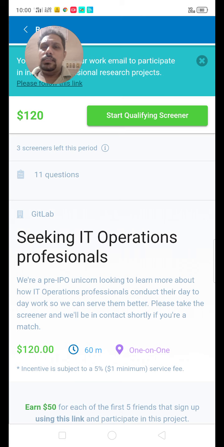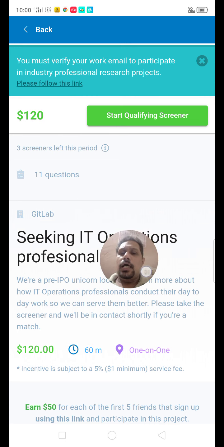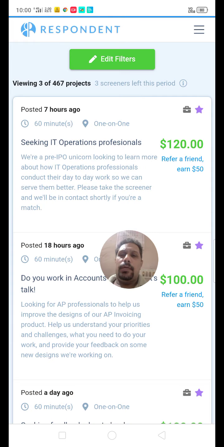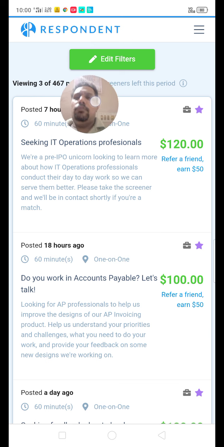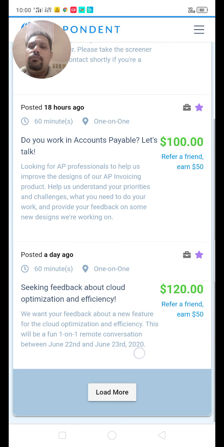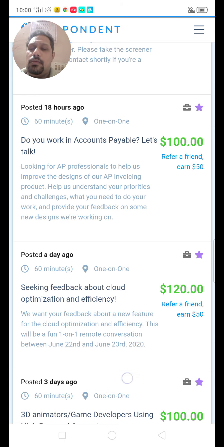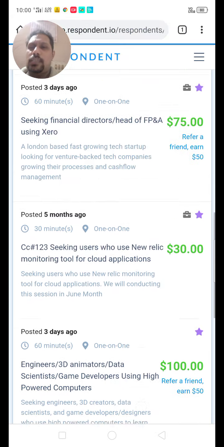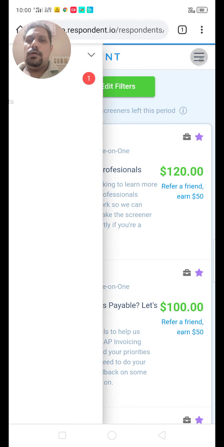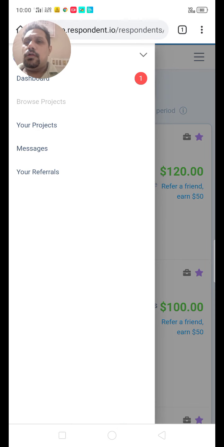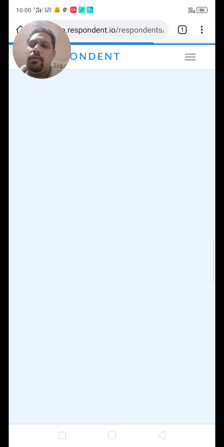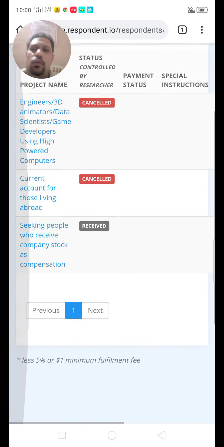So they'll ask you need to have work email ID to participate in this. So in this connection, I can't participate in that. There are a number of projects without work email ID, without screener and all. So you can participate in that. For example, I'll show you my your projects. Click on your projects. You will get every details of the projects in your projects.